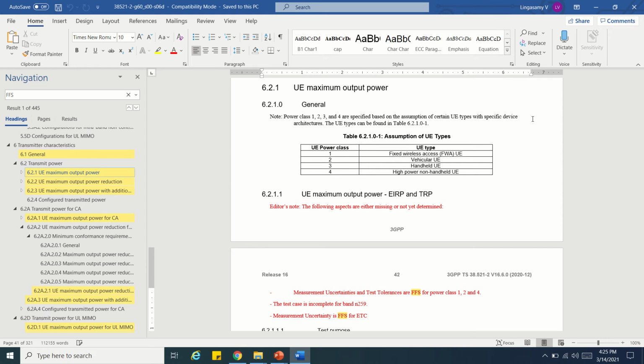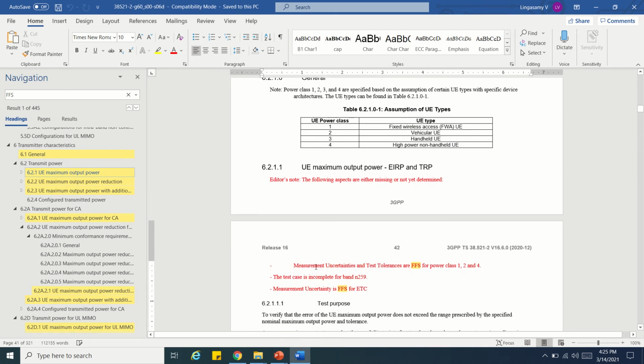Now, a study item means, for example, you can see here that measurement uncertainties and test tolerance are for further study. Which means what? This test case is already proposed and everything is working fine. The only thing missing is that measurement uncertainties and test tolerance are not yet finalized. That is why it is called for further study. You can see here measurement uncertainties for further study for extreme test condition, which means still under investigation. So this is called a study item.